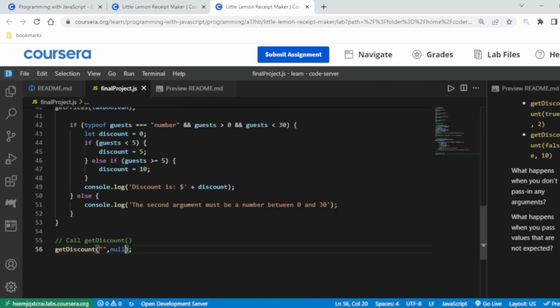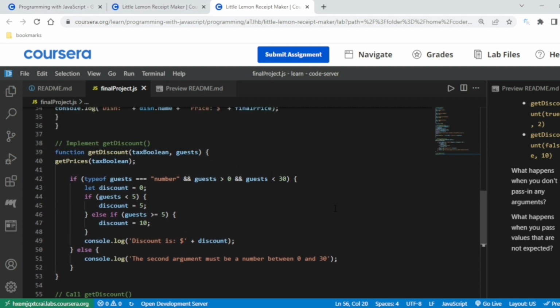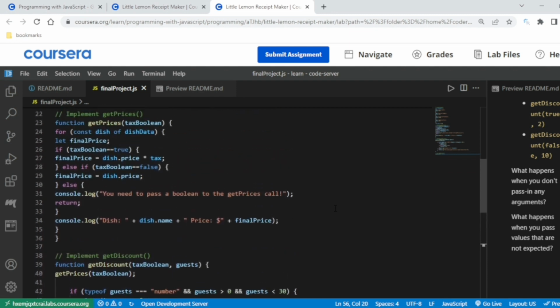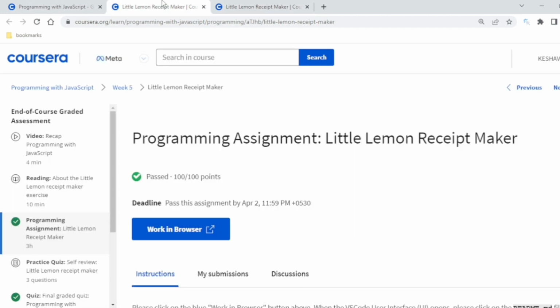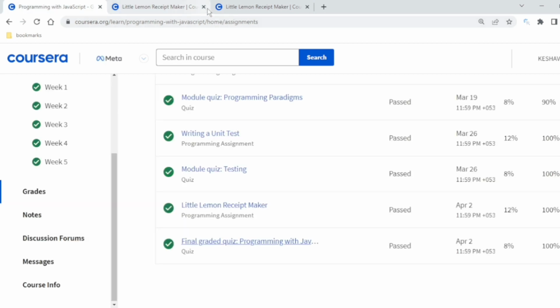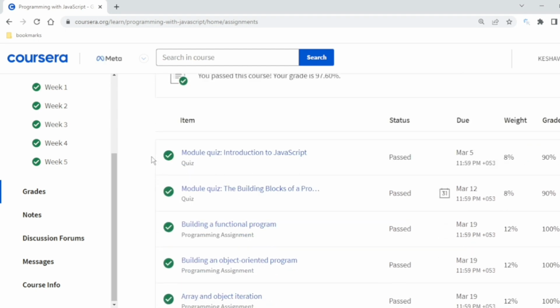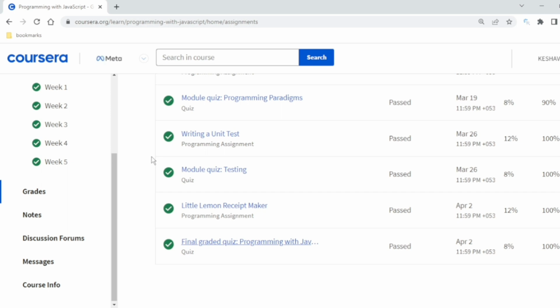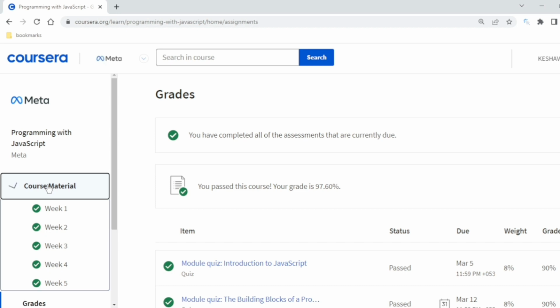You can check the whole code, and don't just blindly copy paste it. Understand it, then write it by yourself. That's how getDiscount is implemented. That's how getPrices is implemented. You can pause it and understand it. I think I have gone through each and every part, and hope you learned everything which I know or which I can explain. So this is all about this particular course. Hope the things are correct now. You get everything now, and that's it.